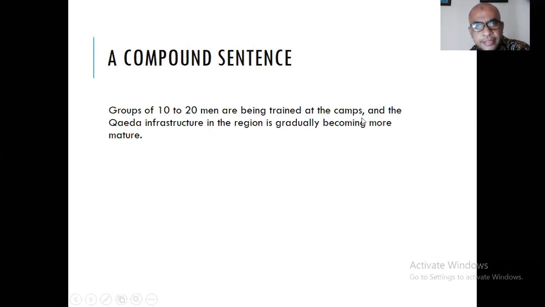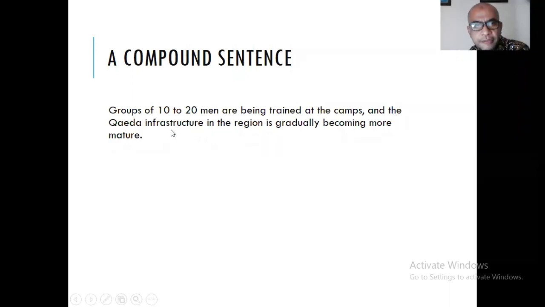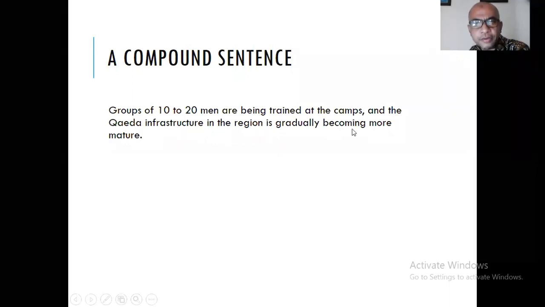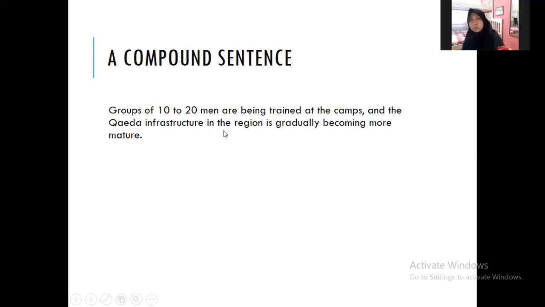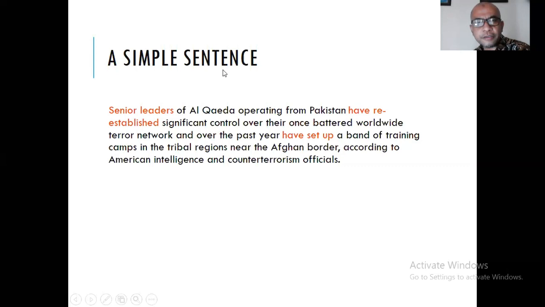Okay, this is called an independent clause. And the second clause is the infrastructure in the region is gradually becoming more mature. This is another independent clause. And what is the coordinating conjunction? And, right? So that's why this is called a compound sentence. And look at the length of the sentence.